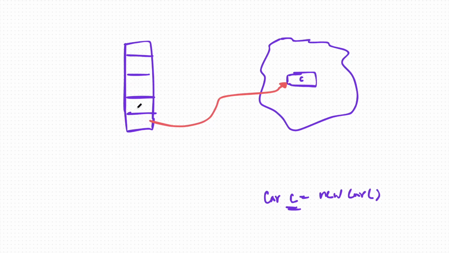Now you need to know that this stack memory works on frames, and this stack memory has the LIFO principle. Okay, so there is a variable c which is referencing this Car object. So for example, this variable c is inside a function called main.